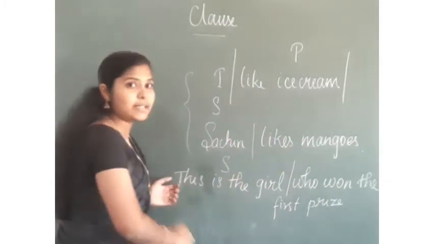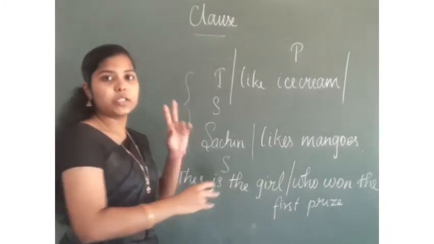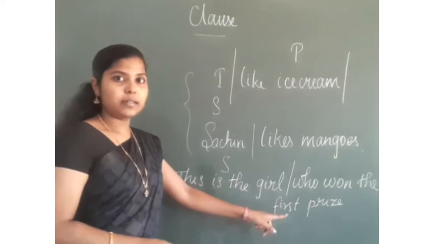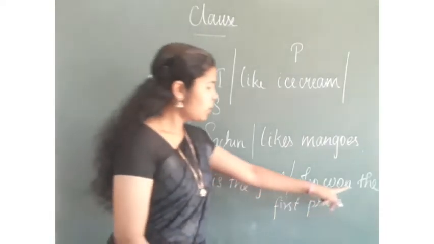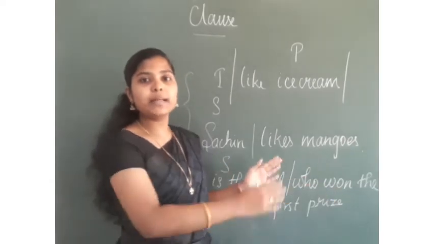This is a complete sentence, and I divided it into two. "This is the girl" is a clause, and "who won the first prize" is another clause, another part.